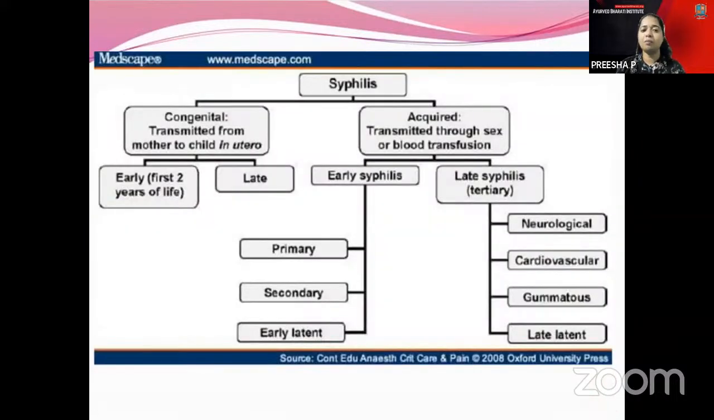Syphilis is of both types, congenital and acquired. In early syphilis, there are 3 stages: primary, secondary, and early latent. In late syphilis, there is neurological, cardiovascular, gummatous, and late latent.